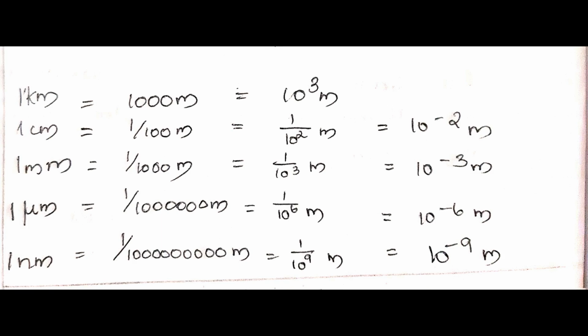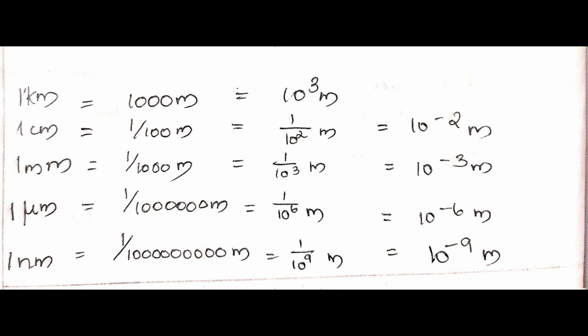So we can write it as 10 raised to minus 2 meter.